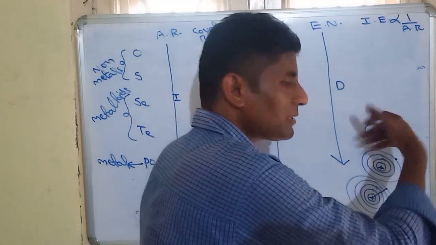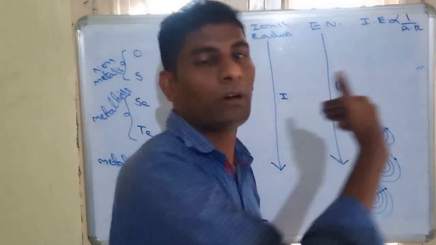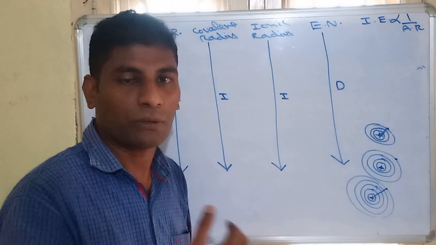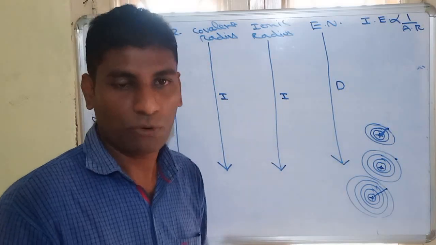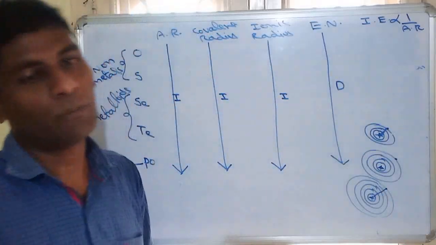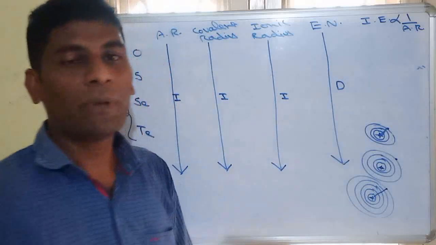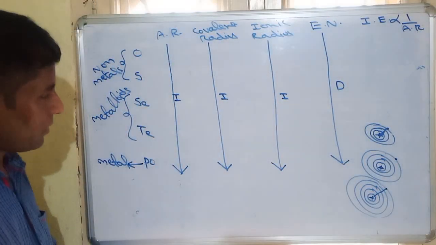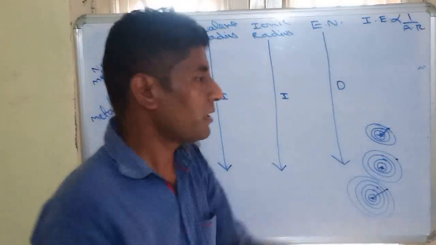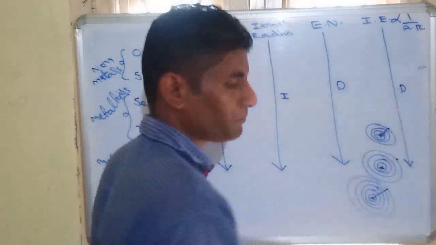So removing this electron will be very difficult, and we must give more energy to remove it. But here the attractions are less, so we require less energy to remove the electron. Smaller the size, more the energy required to remove the electron. That's why ionization energy is inversely proportional to atomic radius. We know that atomic radius increases from top to bottom, hence ionization energy must decrease from top to bottom.